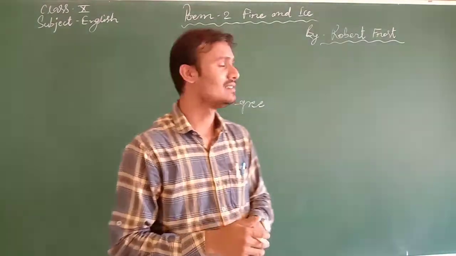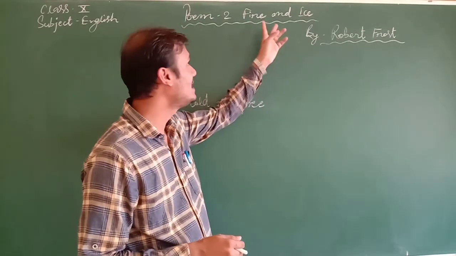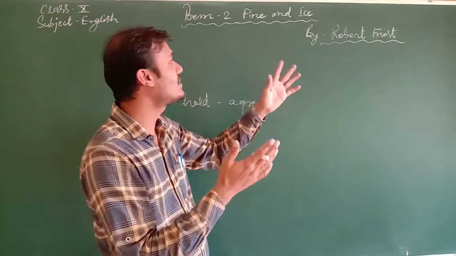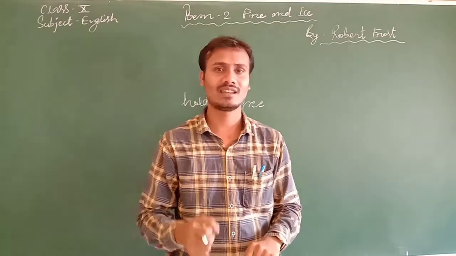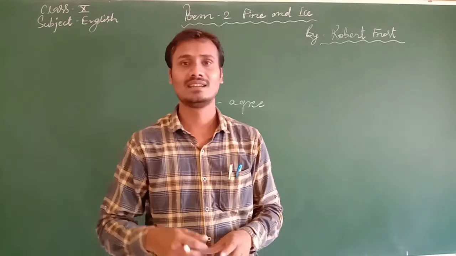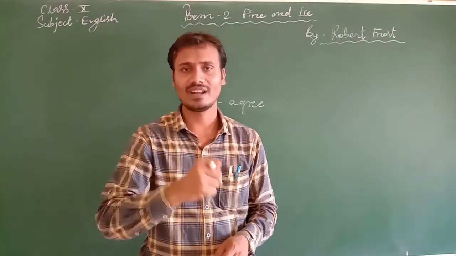As you see in the title of the poem, Fire and Ice, he is not using fire and ice in the general sense. There is a great contrast in both the words. The fire symbolizes the strong desire, the burning desire, whereas the ice symbolizes the hatred, the contempt, the indifference.